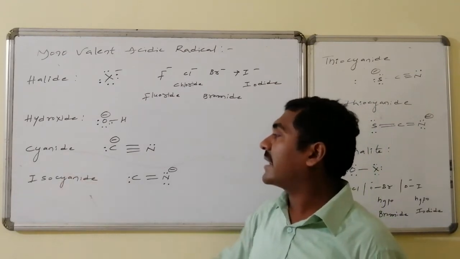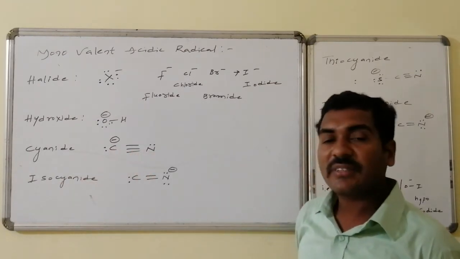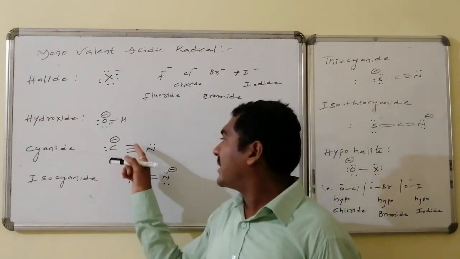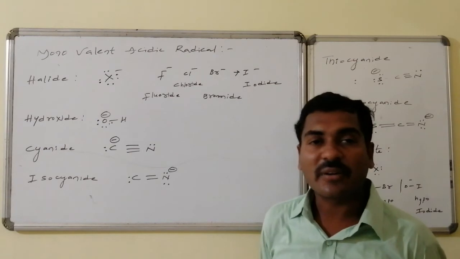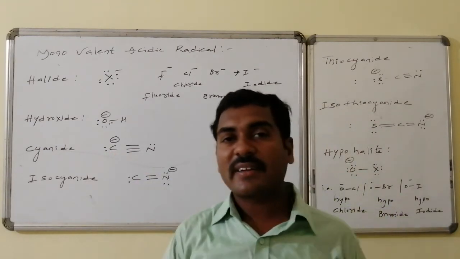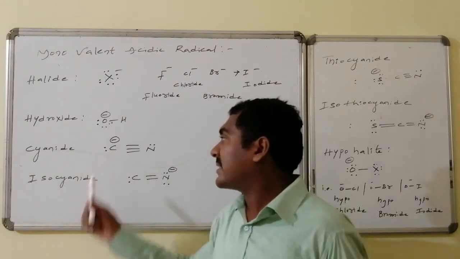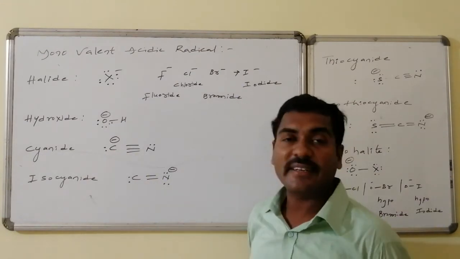Similarly, here is cyanide: carbon connected with nitrogen, with 3 bonds present. This implies 3 electrons are involved. With the 4th electron, carbon's valence is filled. There is 1 extra electron, due to which it has a negative charge. It is said to be cyanide.